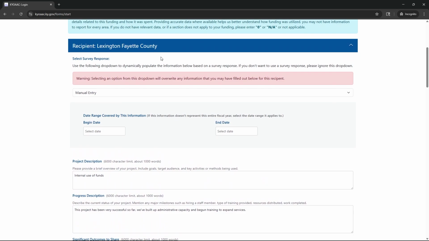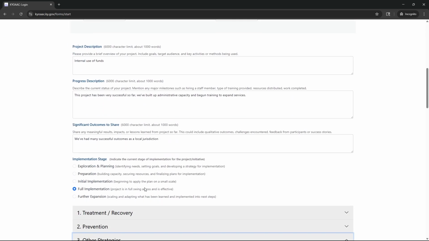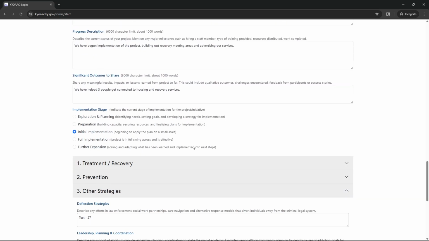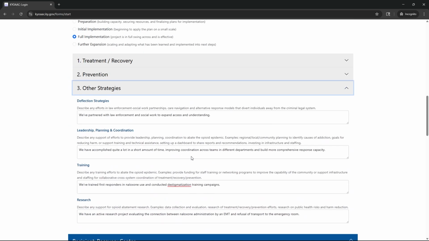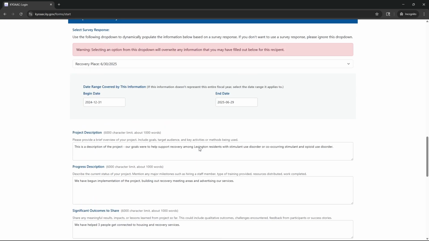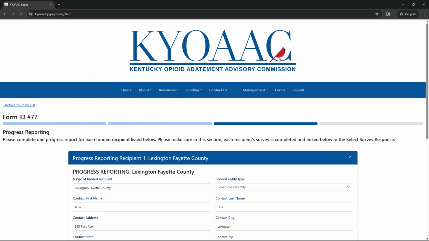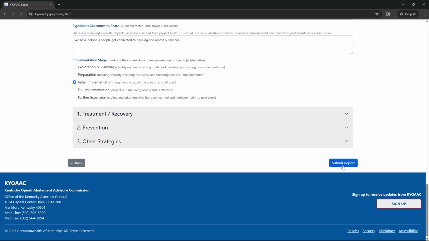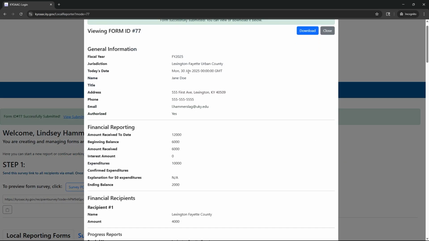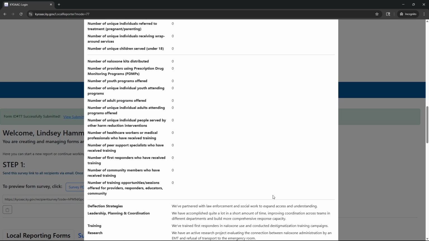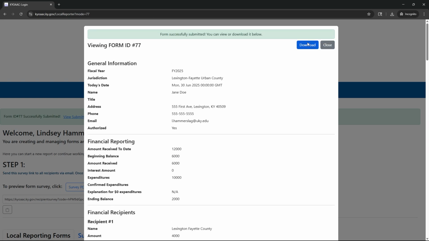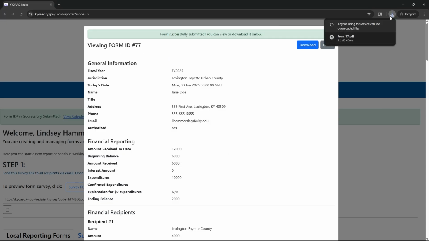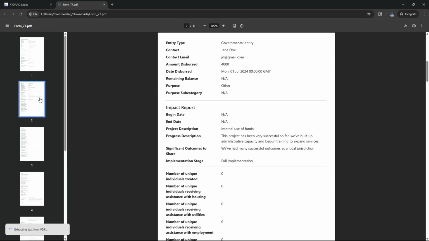So we now have a form that included manual entry of all of the necessary fields and a form that auto-filled all of the information that I was able to collect from a survey. At this point, you are ready to submit the report. You can always return back to previous pages to review your work if needed. But once you're satisfied, you can go ahead and hit Submit Report. At this time, you will see a view of all of the responses that you share. If you choose, you may download a copy of your form so that you can access it later. If you do that, it will look like what we saw in that pop-up menu.